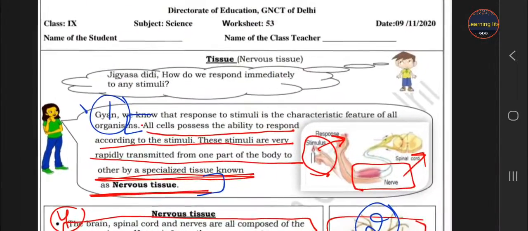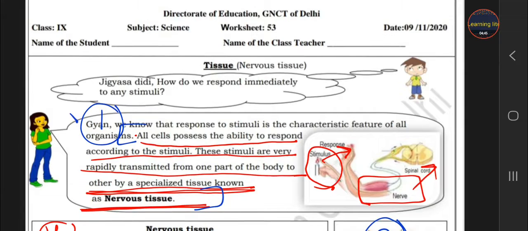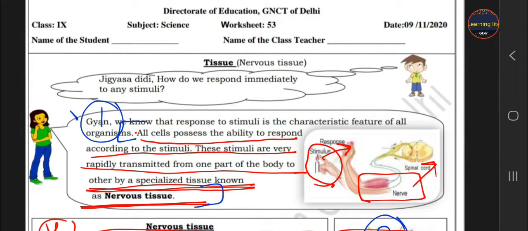And I think this worksheet is very easy today, and this is the last topic. This is very interesting. We know many things, like how an action has a super fast reaction due to the neuron, and these neurons carry the information in the form of electrical signals.